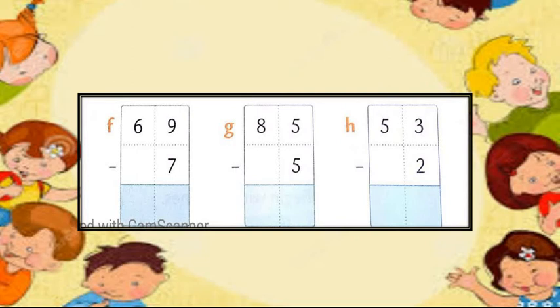Sum number F. 69 minus 7. First, let's solve the ones column.